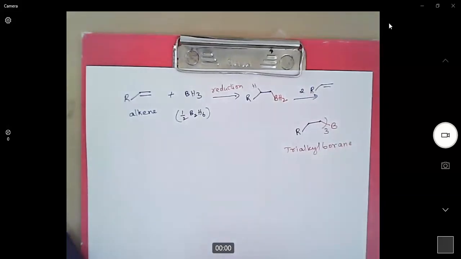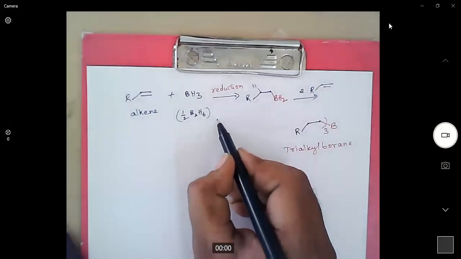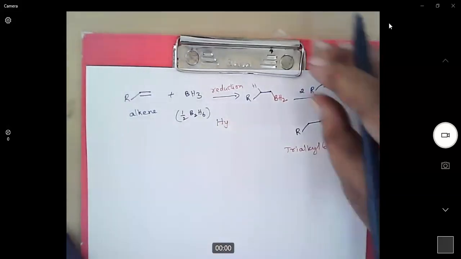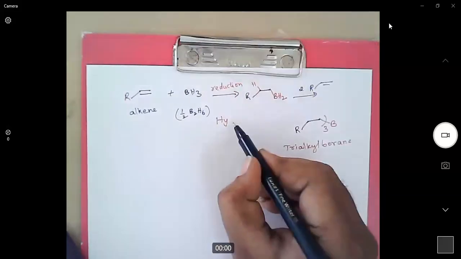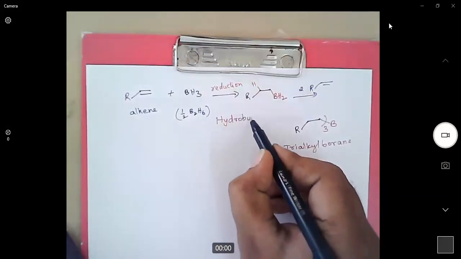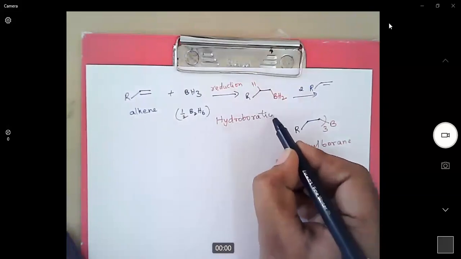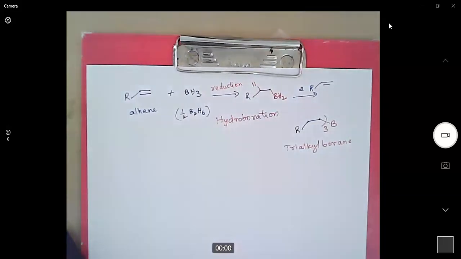Alkyl boron formation, this process is called hydroboration, and alkyl boranes are very, very important intermediates in organic synthesis. Many drugs and other natural molecules were synthesized by diborane chemistry.